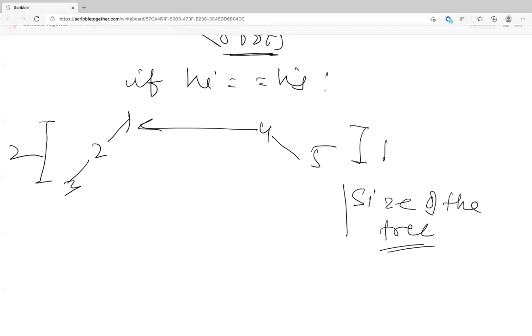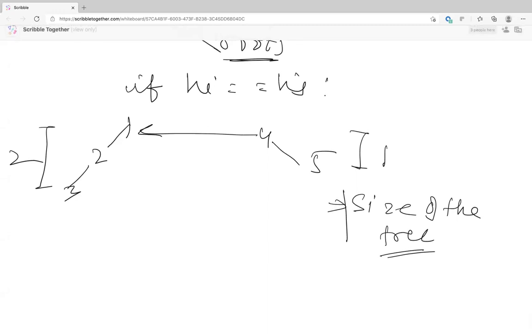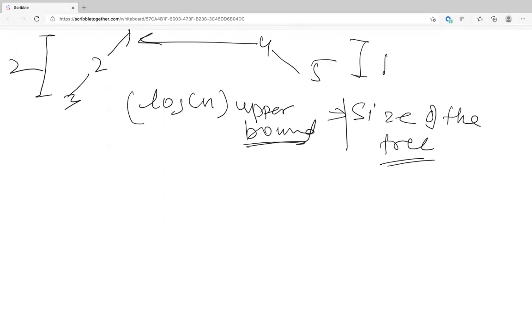So I mean, the point is, if you maintain it by size or you maintain it by the length of the tree, both are still going to be log n. There is some upper bound of one to the other, but it's still going to be log n. But I'm telling you here based on the height of the tree, right? That is what we are trying to optimize.